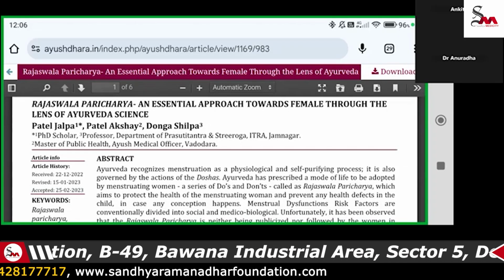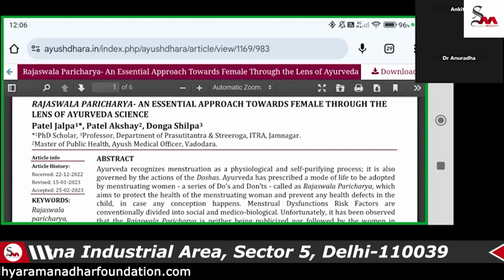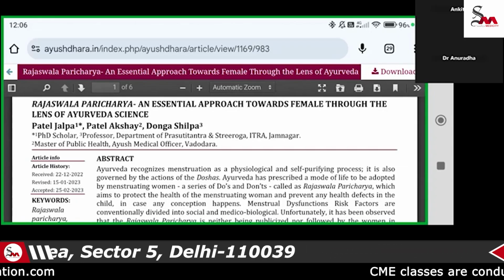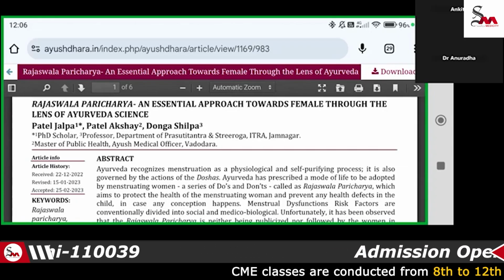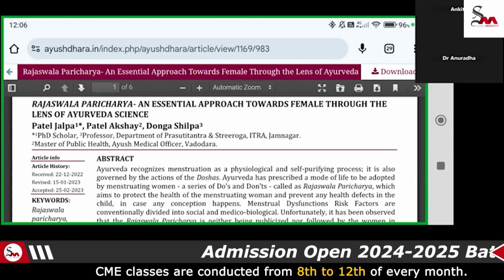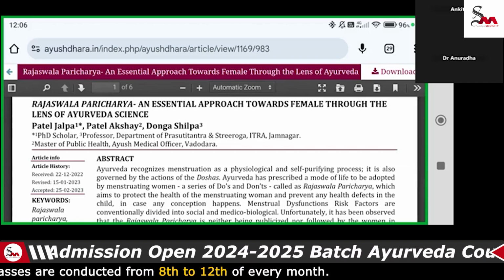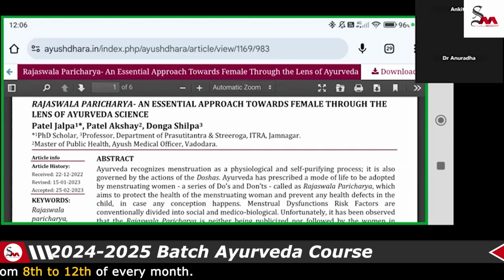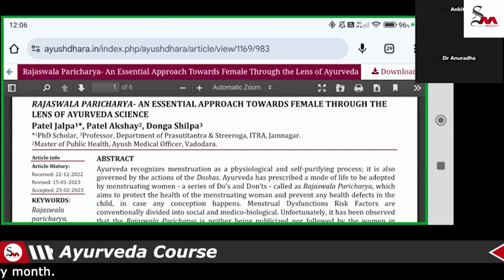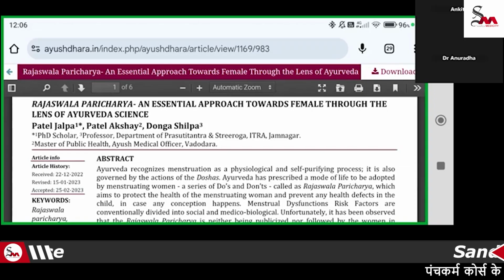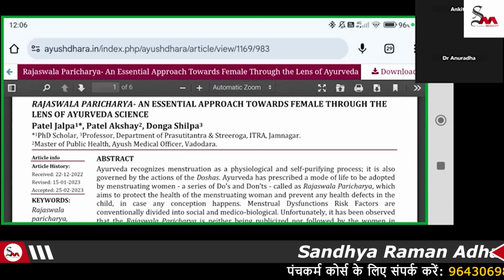So Rajaswala Paricharya is mentioned in Charak Samhita, Ashtanga Hridaya, Kashyapa Samhita also. Rajaswala Paricharya is the Ayurvedic recognition of the menstruation cycle: what we have to do and what we don't do. This is a very important topic for each doctor to understand.